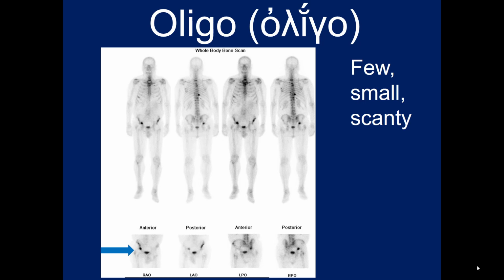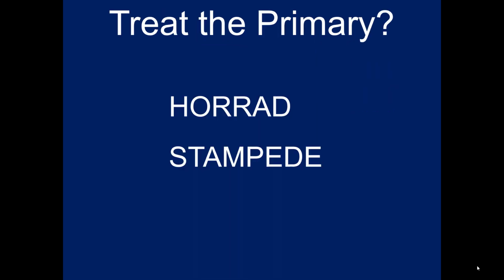Oligo is from the Greek oligo, which means few or small. The problem is we can't really decide on how few or how small. We do have 2 randomized trials that address the question of do we treat the primary in the setting of metastatic disease, the HORAD trial and the STAMPEDE trial.